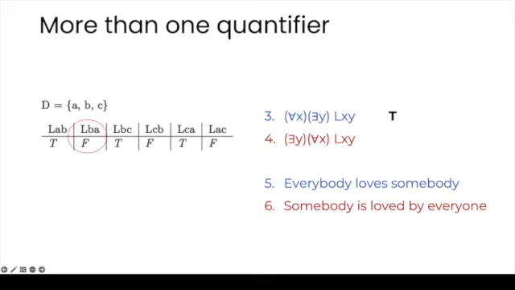Well, if we start scanning from left to right, we see that Al isn't loved by everyone since Beth doesn't love him. Also, Beth isn't loved by Claire, and Claire isn't loved by Al. So for every person, there's at least one person that doesn't love them. So it is not true that there is somebody that is loved by everyone. So you see that 3 is true and 4 is false.